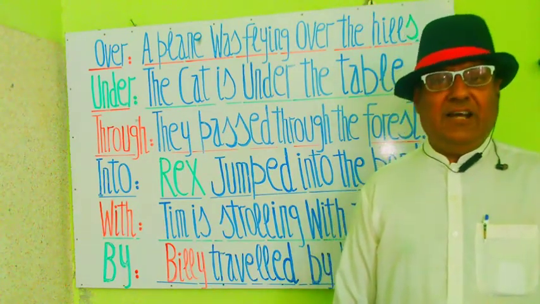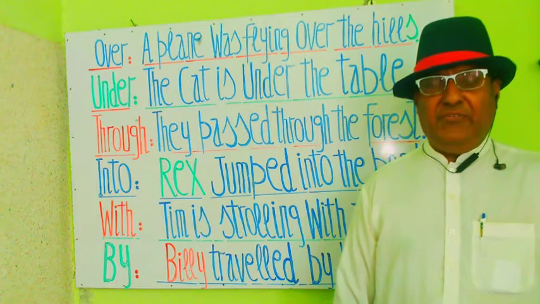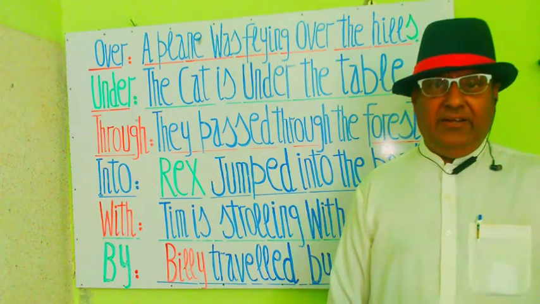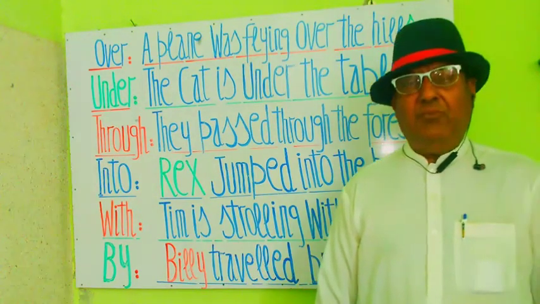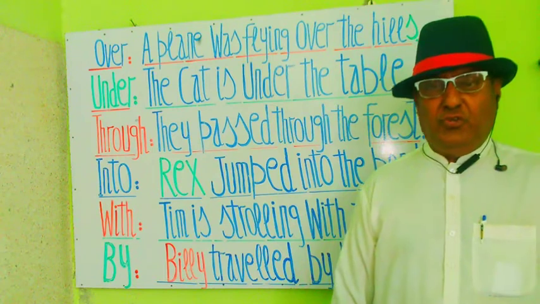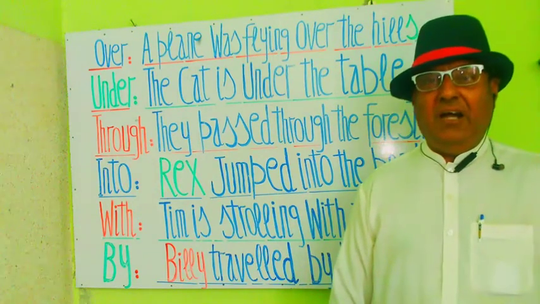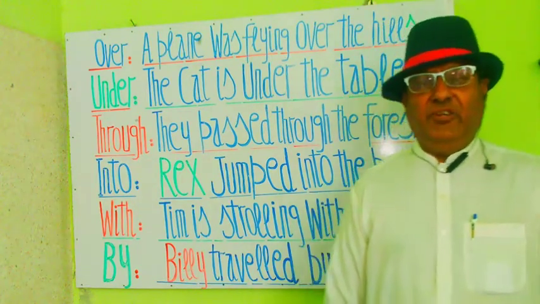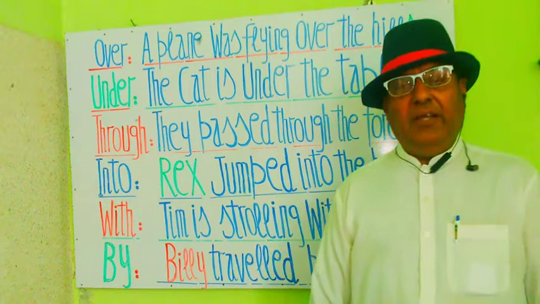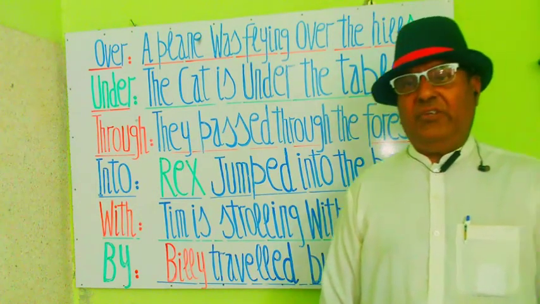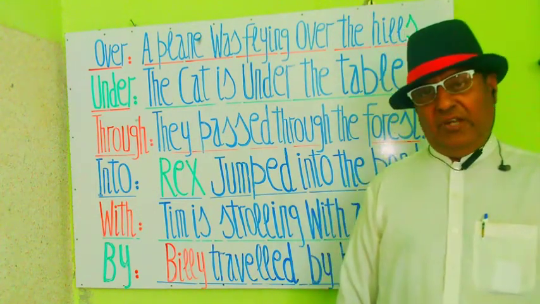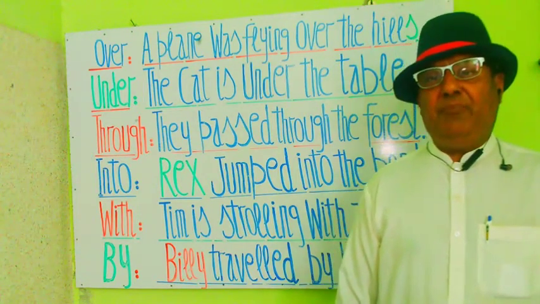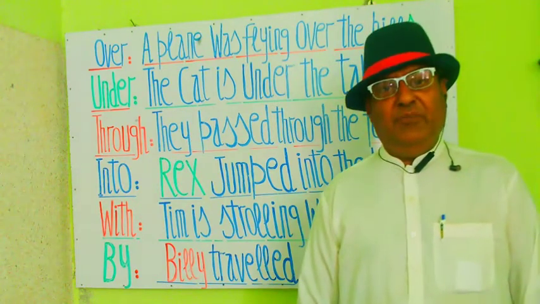To enter some place from one side and to go out from the other side, in this process the preposition through is used. Through means आर पार. एक तरफ से दाखिल होके दूसरी तरफ से बाहर निकल जाना. और इस दौरान जो प्रोसेस है इसके लिए preposition through का इस्तेमाल किया जाता है. They passed through the forest. वो जंगल में से गुजरे.